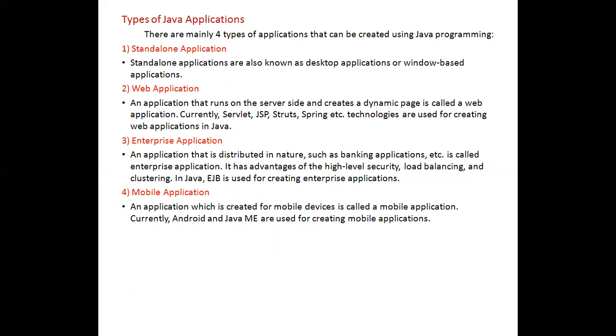A standalone application is nothing but a simple Java program, which is a desktop application or Windows-based application. It is the one that uses Java SE, Java Standard Edition. It's normal core Java.